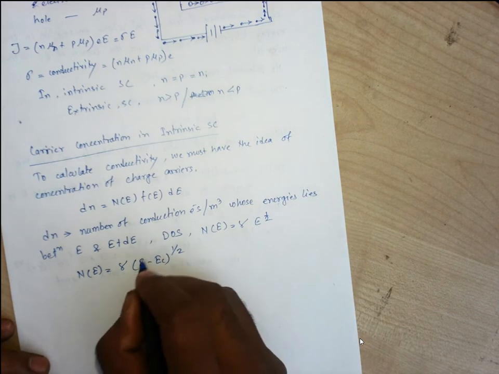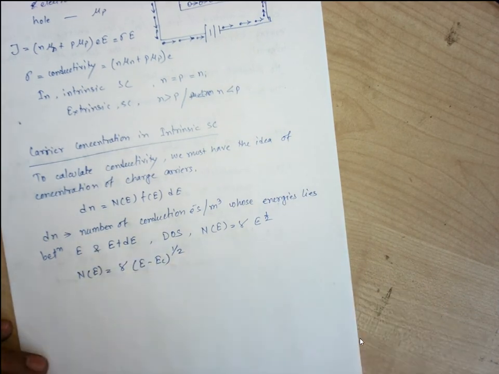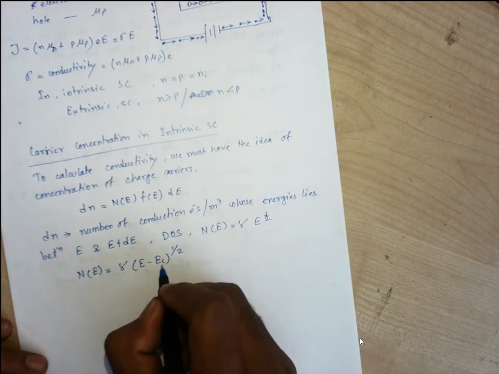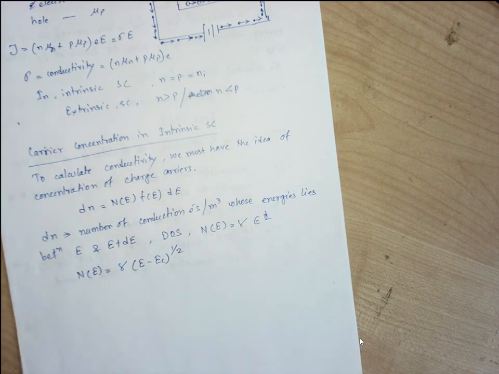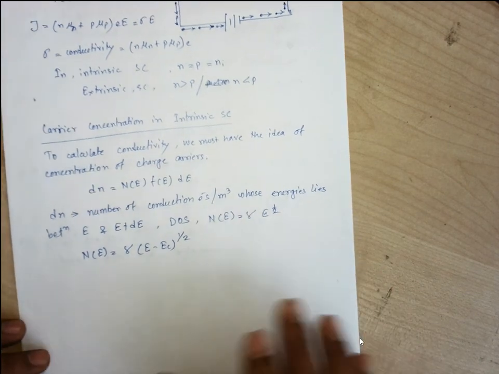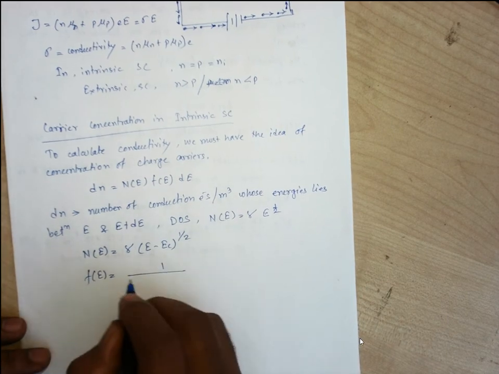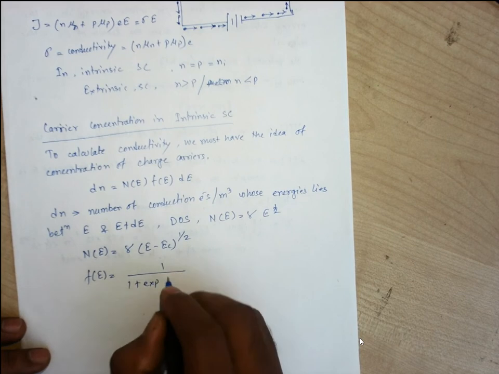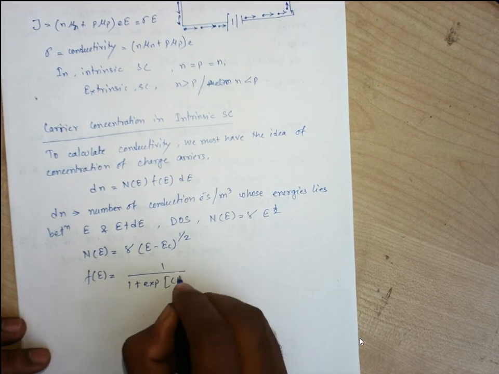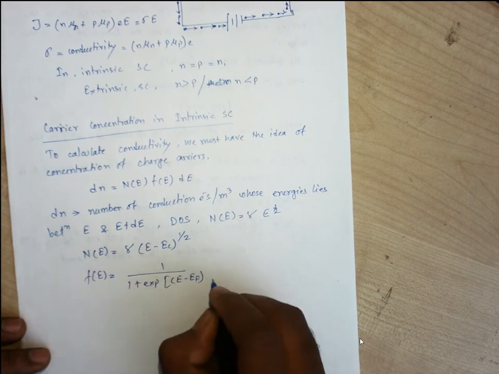So obviously the interval, starting from Ec and going up to a particular energy level, will be decided completely by the number of free electrons that exist for that semiconductor. Okay, so we know Fe has the expression 1 by 1 plus e to the power (E minus Ef) by kT.